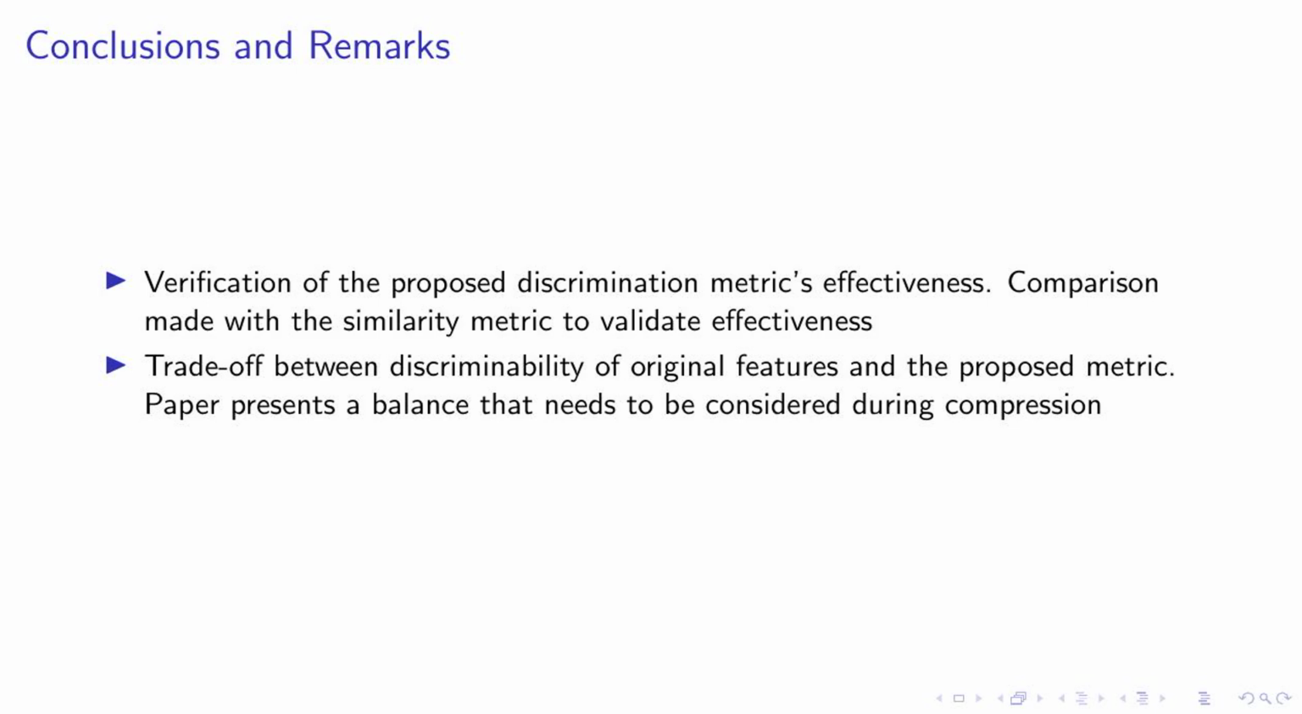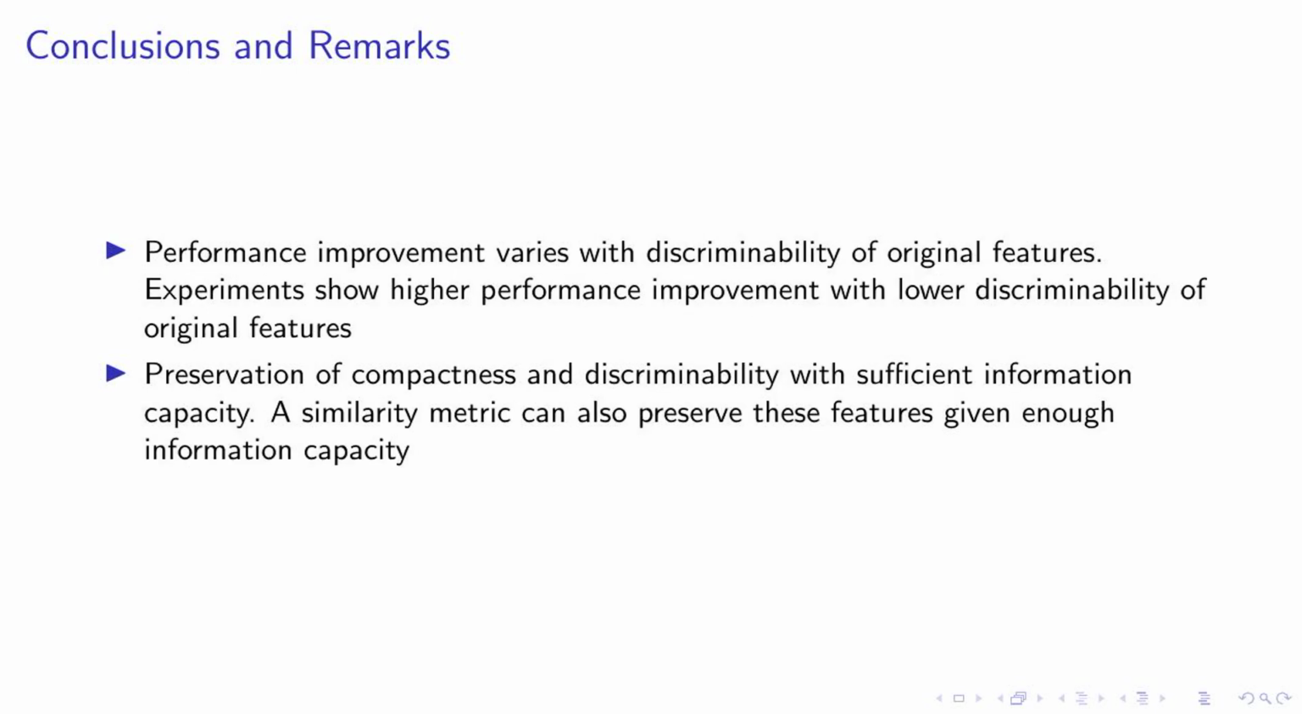In essence, our research has opened up new avenues in machine vision tasks. Particularly in feature compression, we've introduced a metric that not only preserves the discriminability of original features, but also maintains a balance during compression. This balance is the key to achieving high performance in both low and high information capacities. In our concluding remarks, we've observed two key points.